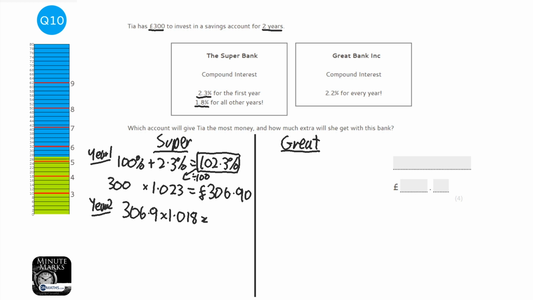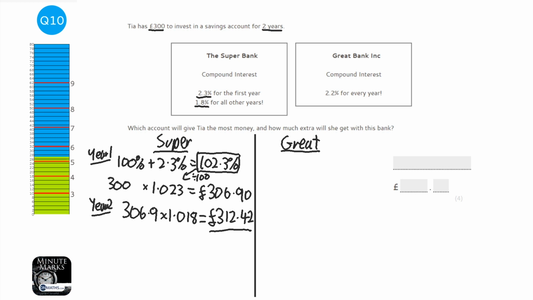And what's that going to be? So 306.90 times 1.018. And that says it's £312.42. I'm going to round it to the nearest penny. Okay, so that is Super Bank. That's how much we'd get.